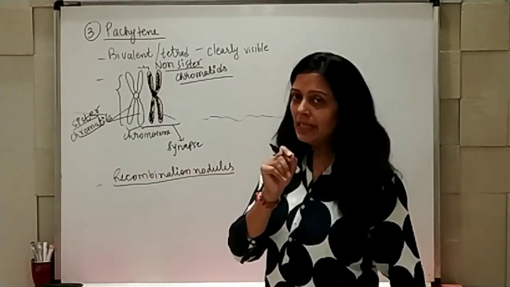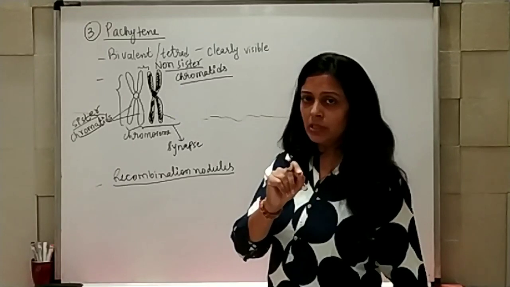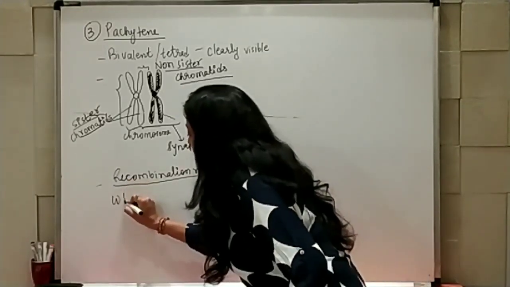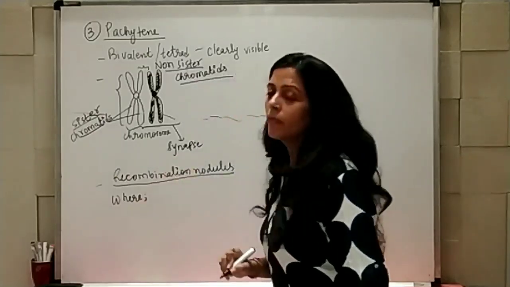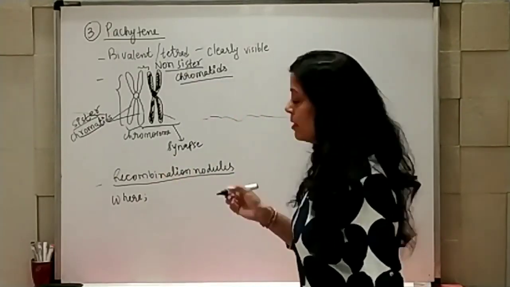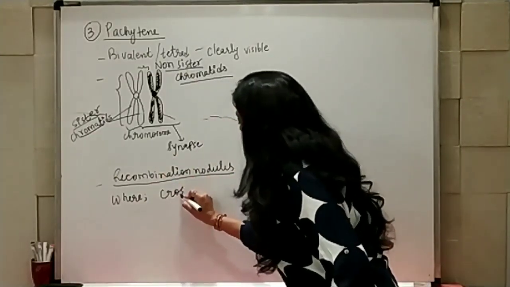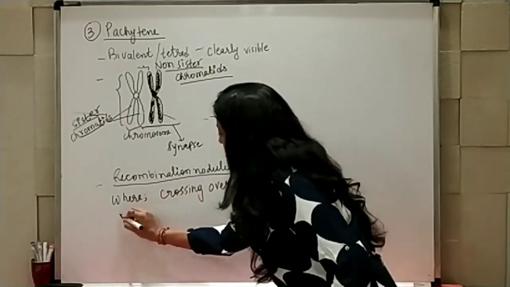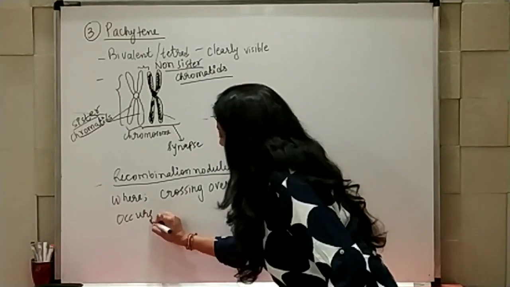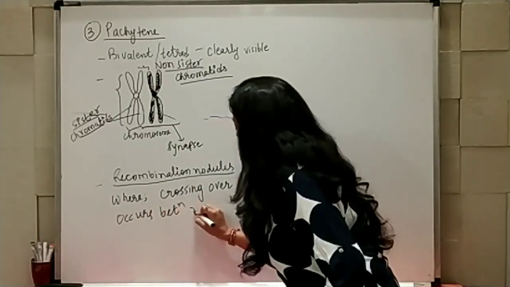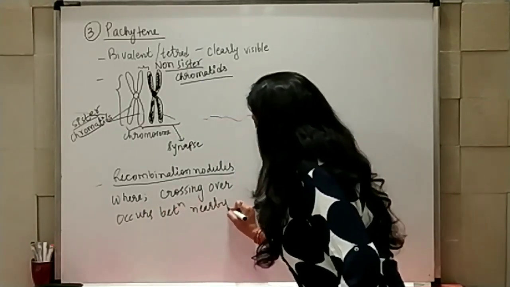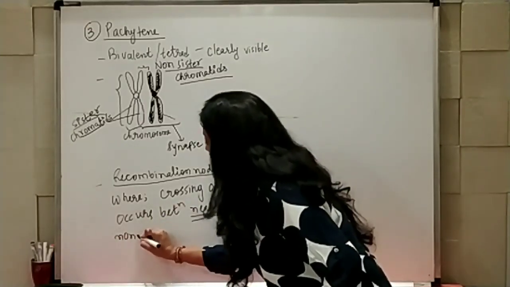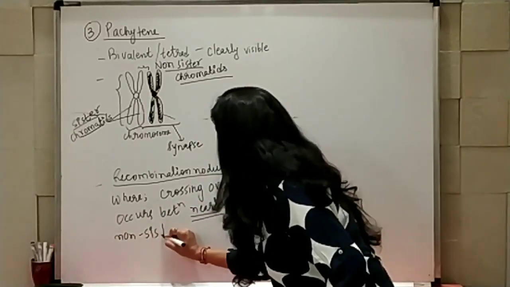They are densely stained structures present in chromosomes where crossing over actually occurs. Crossing over occurs between nearby, the important word is nearby, non-sister chromatids.